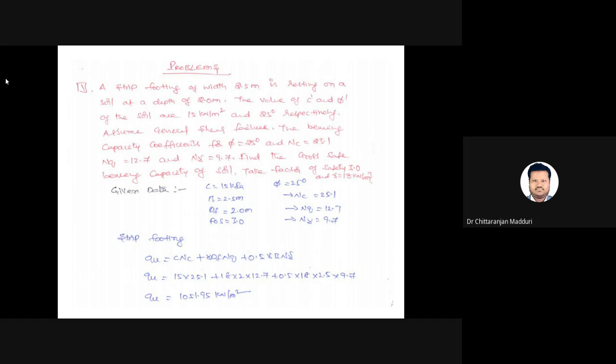Qu equal to c Nc plus gamma Df into Nq plus 0.5 into gamma B into N gamma. Generally these bearing capacity factors will not be given in the problem. We need to take them from charts and tables. But here they are directly given: Nc, Nq, N gamma values for phi equal to 25 degrees. So by substituting all these values in the equation, we will get 1051.95 kilonewton per meter square.